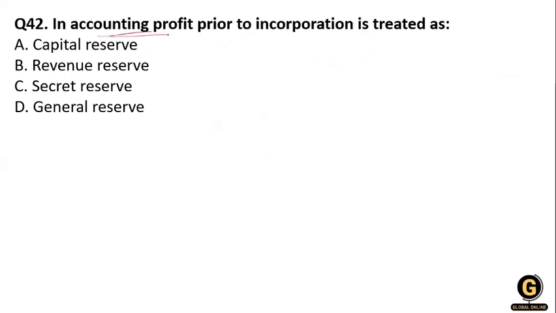What about the capital profit prior to incorporation? If a company earns any kind of accounting profit prior to incorporation, they save that profit as their capital reserve, because they're reserving that profit for capital making. This is an account in the equity section of the balance sheet, and it can be used for contingencies, in case of any offset of capital losses. So that's why we move any accounting profit prior to incorporation to the capital reserve. Clear?